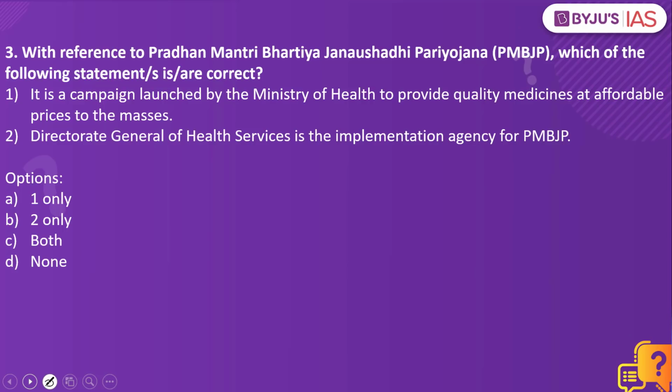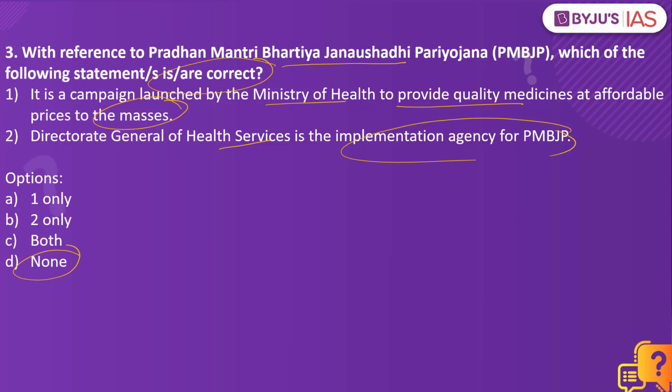Now let's look into the next practice question. With reference to Pradhana Mantri Bharatiya Jan Aushadhi Pariyojana, which of the following statements is or are correct? It is a campaign launched by the Ministry of Health to provide quality medicines at affordable prices to the masses. Directorate General of Health Services is the implementation agency of the PMBJP. The answer to this is none.